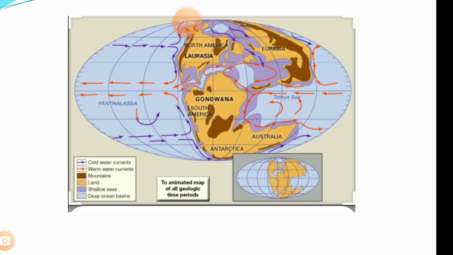Okay, southern part of the supercontinent was Gondwana land, and on that landmass we are seeing South Africa, India, Antarctica, Australia, South America. So this is the Gondwana land, or we can also call it the peninsula part.